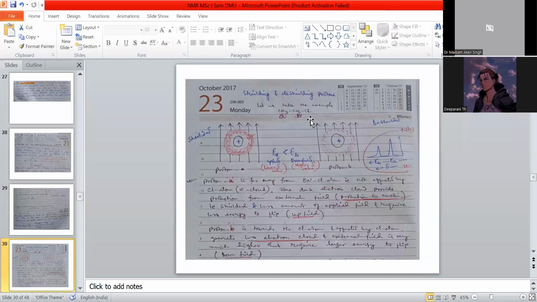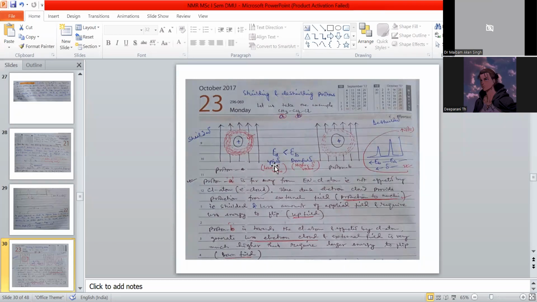This is chlorothene. This is one proton, another proton, marked A and B. This shell and this shell, the environment of the electron cloud is different, as I mentioned in the previous slide.